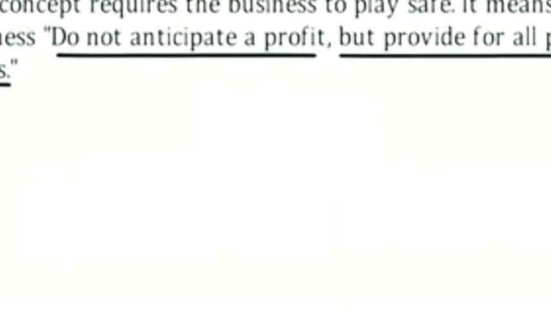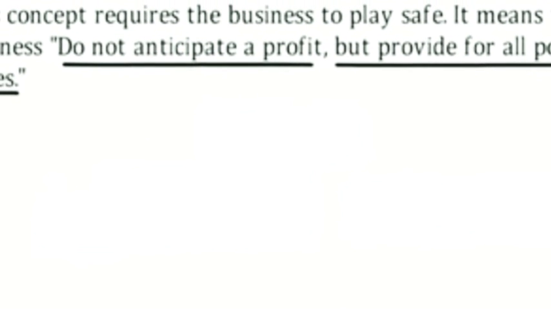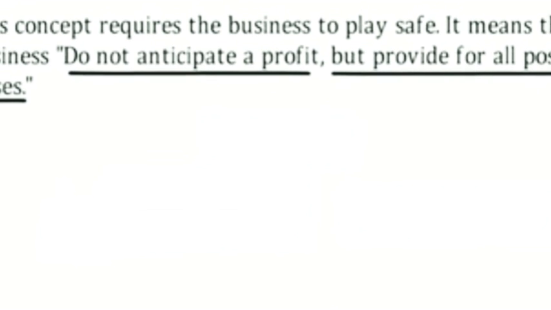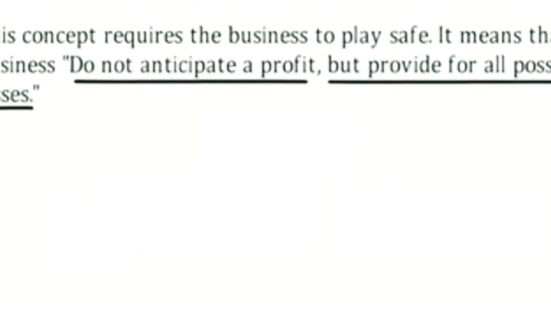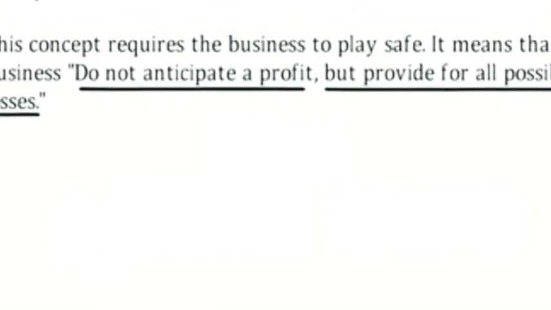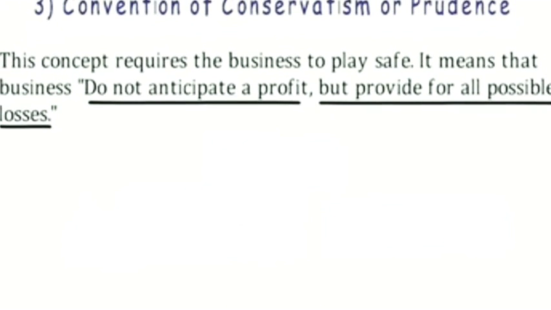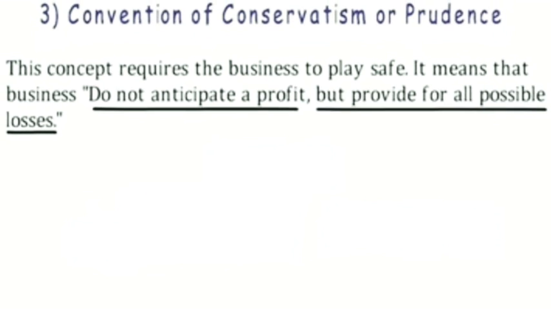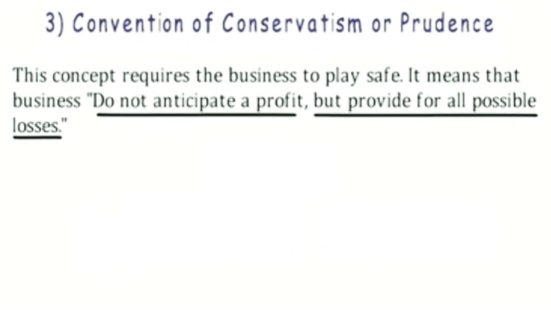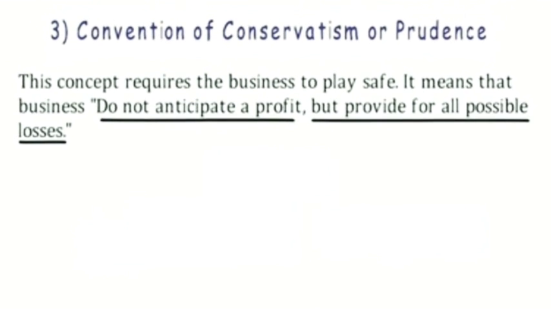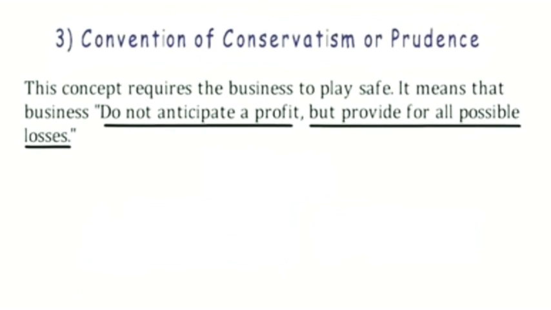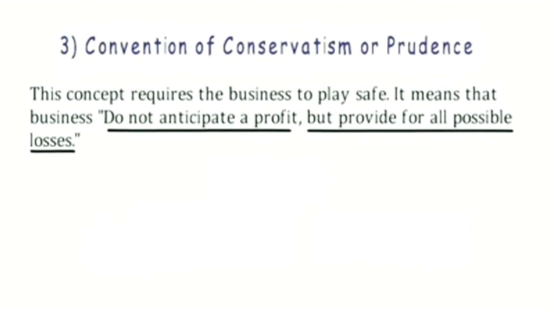Now this convention is quite interesting and it is based on the saying that prevention is better than cure. According to this convention, whatever upcoming or further losses that can happen in a business organization, or anticipated losses, must be recorded in the books of accounts, but the probable profits should not be recorded in the books of accounts.